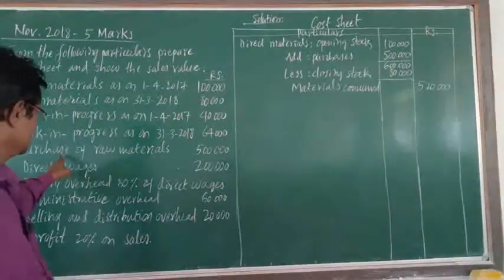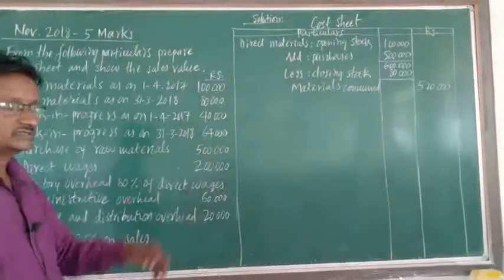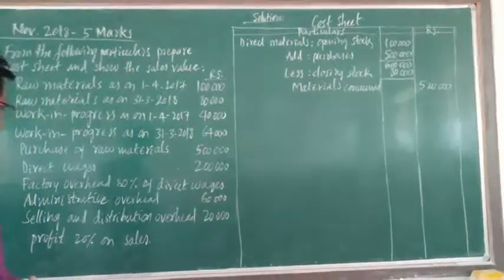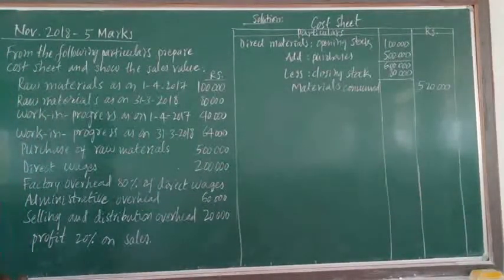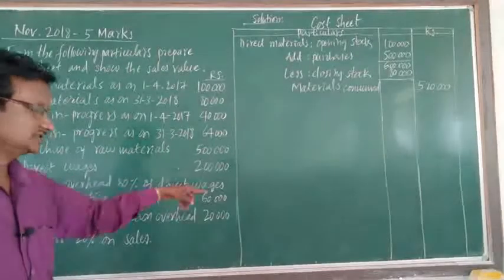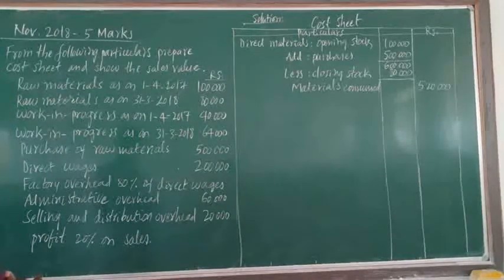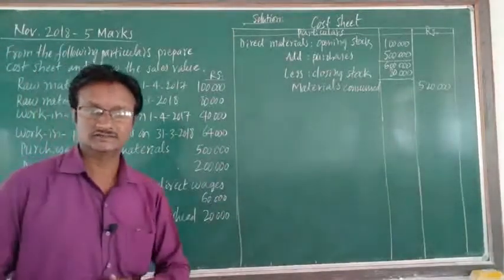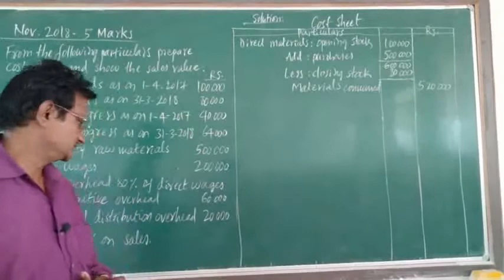Next item is purchase of raw materials, 5 lakh rupees, direct wages 2 lakh rupees, factory overhead is 80% of direct wages and administrative overhead is 60,000 rupees.